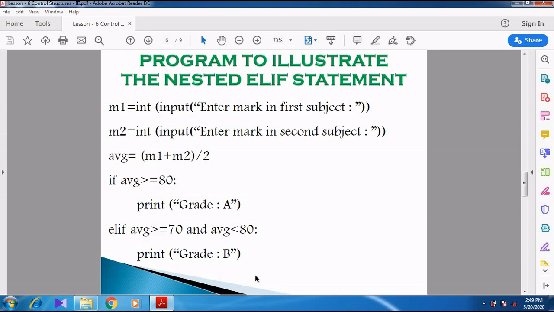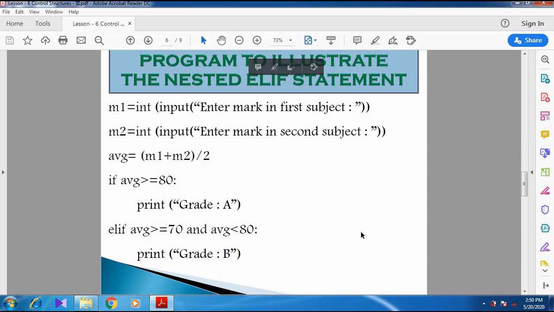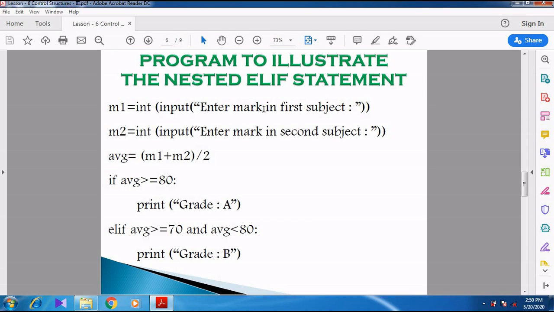So we are finding out the average of two subjects. From that average we are going to print the grade. So, a program to illustrate the elif statement. First of all we need the mark of the first subject, that is stored in M1. Then we need the mark of the second subject, that is stored in M2.